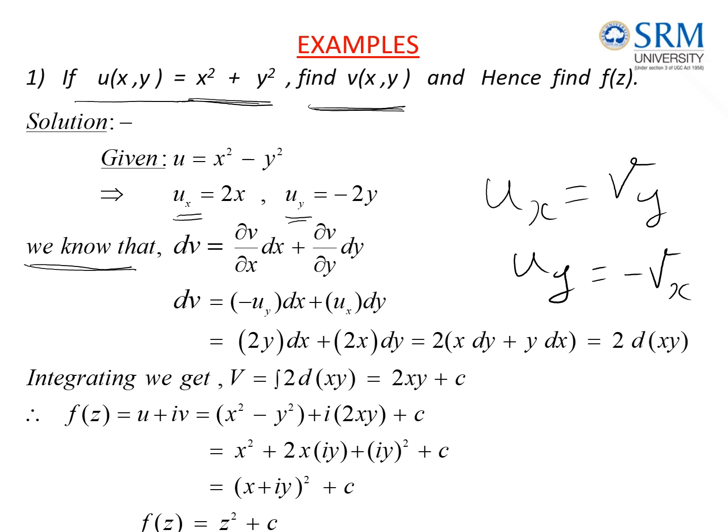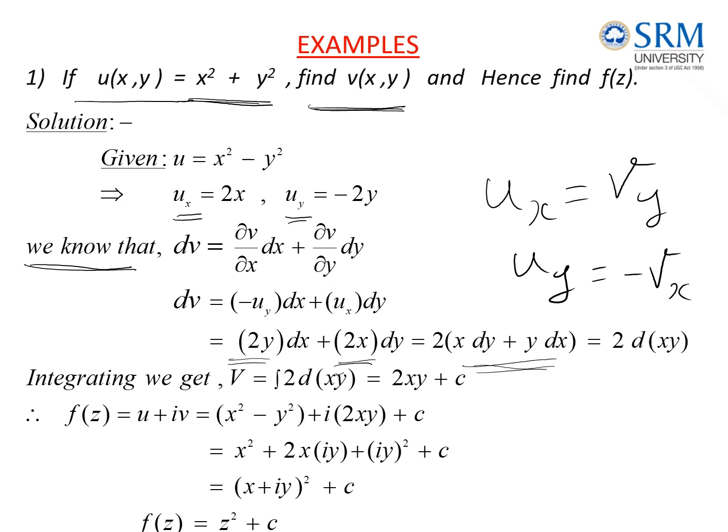The derivative of u with respect to y is minus 2y, so minus of minus 2y becomes plus 2y here. And here we substitute ux, which is 2x. Then you can take this 2 outside, which is common, and rewrite the previous statement as x dx plus y dy.